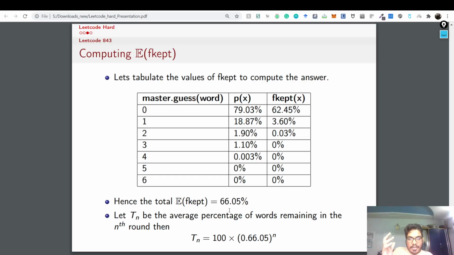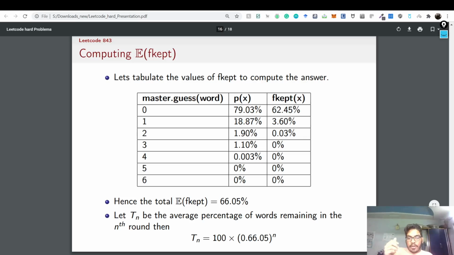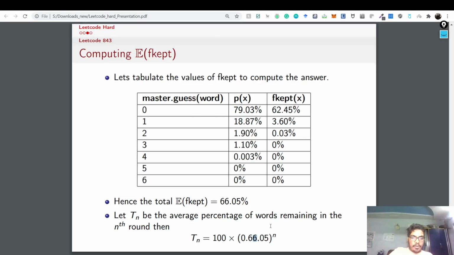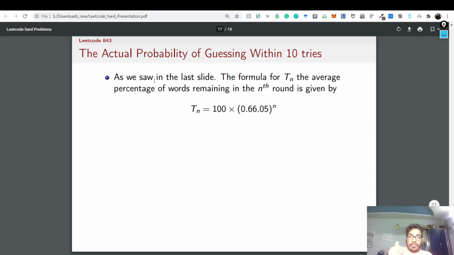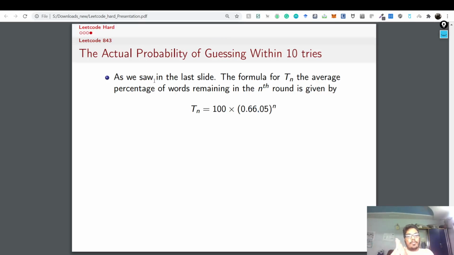So let Tn be the average percentage of words remaining in the nth round. Then we know that initially there are 100 remaining, and then there's this percentage like 66.05, 0.6605 to the power n. That is the percentage after the nth round, right? So as we saw, just ignore this decimal point. The formula for Tn, the average percentage of words remaining in the nth round, is just like first you take 66.05% of 100, then whatever the answer of that you take 66.05%, and again whatever the answer of that you take 66.05%, so on and so forth, right? And I have not made a table, but you can easily make a table to see how the probabilities work out, right?